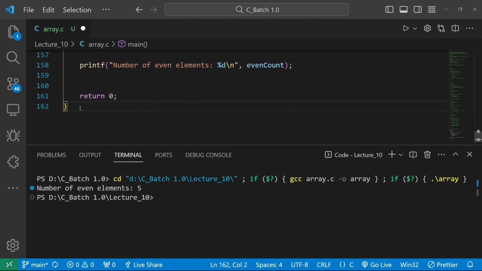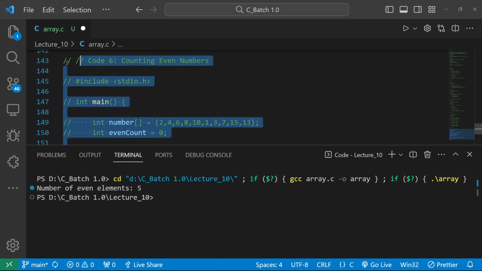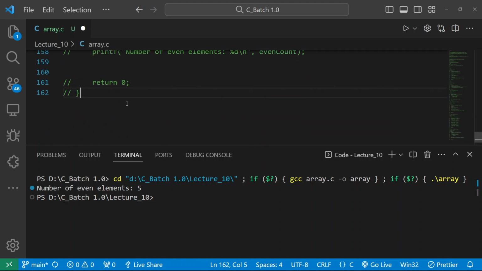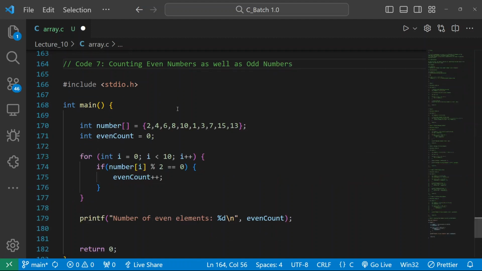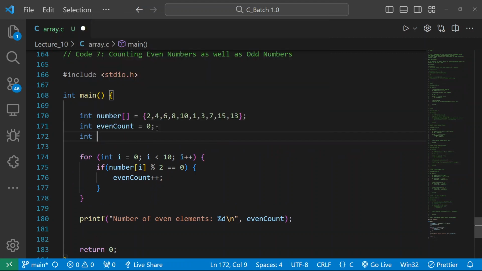So let me comment it. I will be making a new question for you, and that question is question number 7: counting even numbers as well as odd numbers. A very simple thing, not any big deal. Okay, see what I will be doing. I have counted my even count. In this same way, I will be writing oddcount here again.